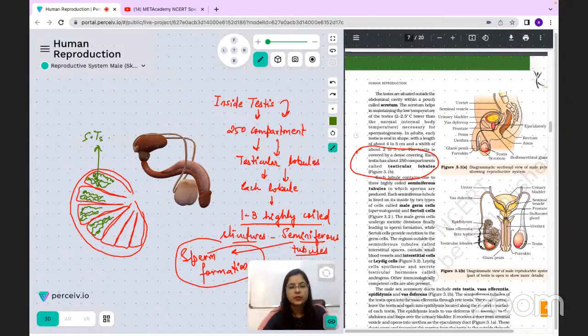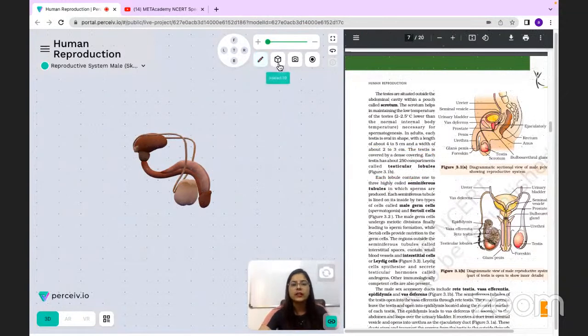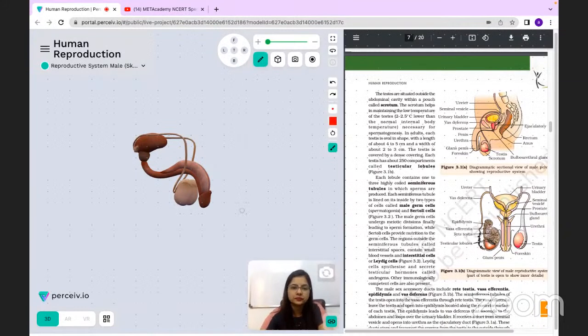Now we will also be talking about the section of the seminiferous tubules very soon. All right. But before talking about the seminiferous tubules part, let us take a look into the parts that belong to the accessory ducts. तो जब हम accessory ducts की बात करते हैं, तो total 4 ducts होते हैं. पहले तो मैं आपको बता दूं कि accessory ducts in case of males, if we talk about.